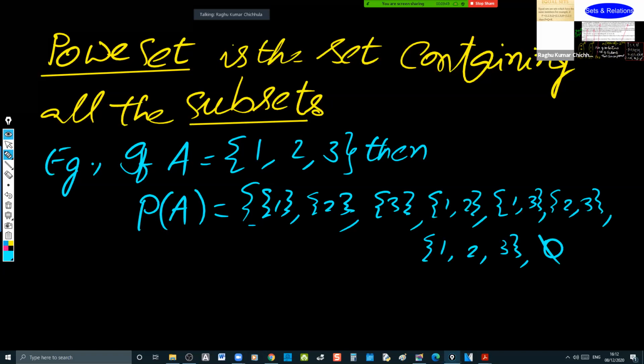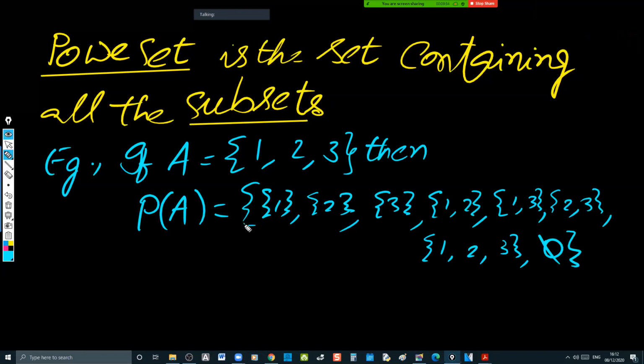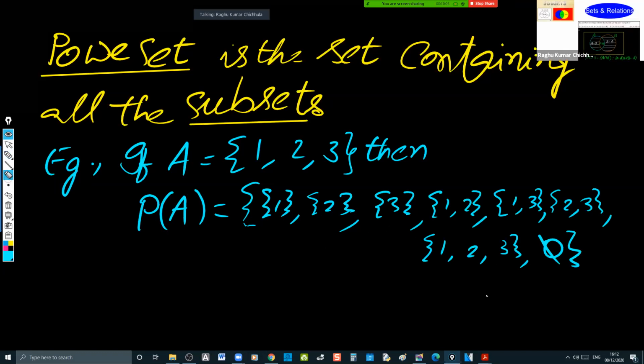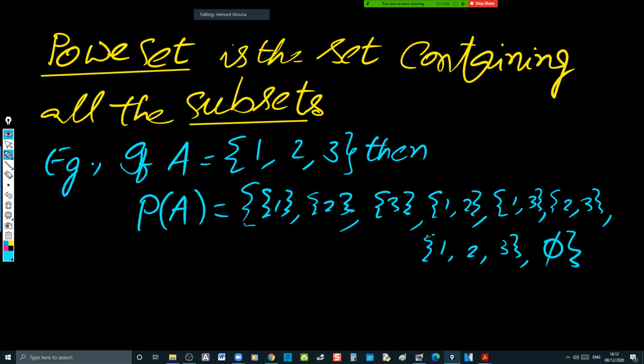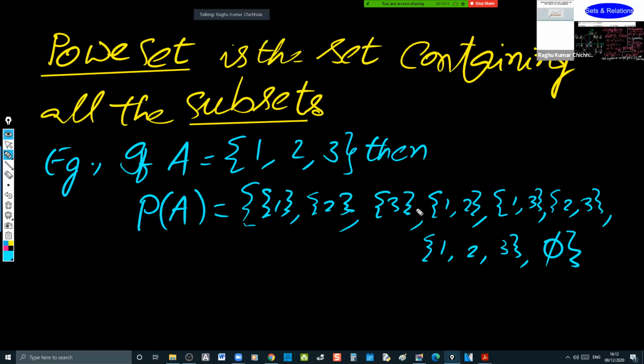What does φ mean? Respond, please. Is it a null set, sir? Yeah, Maurya. φ is a notation used to represent a null set. Do you remember? Yes, sir. So how many elements are there? 1, 2, 3, 4, 5, 6, 7, 8 are there.